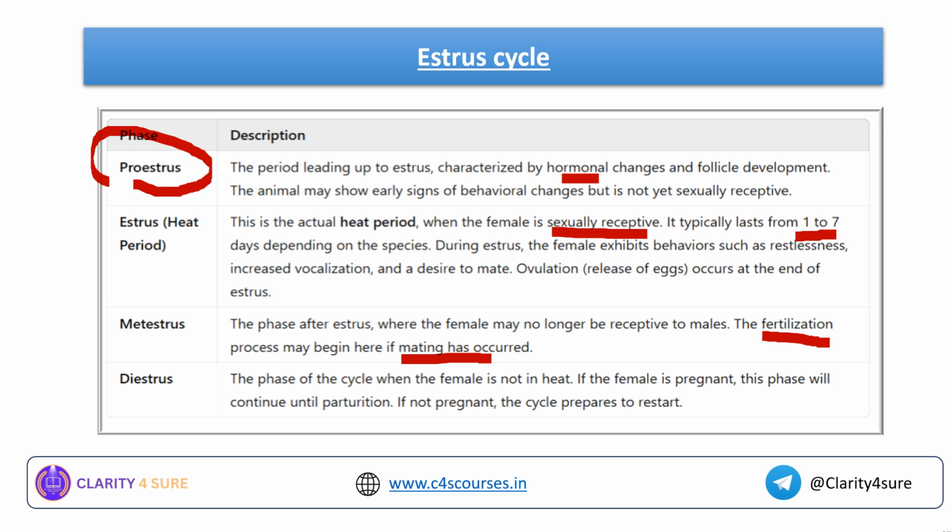Okay, next comes your diestrus. What is this diestrus? This is the phase of the cycle when the female is not in heat. What does it mean? I mean, it is not in the heat period. Here, if the female is pregnant, this phase will continue until the parturition. What is parturition? The act of giving birth. If not pregnant, the cycle prepares to restart. That means it goes to the first phase, that is the pro-estrus. I hope the estrus cycle and the phases in this estrus cycle are clear to you now.